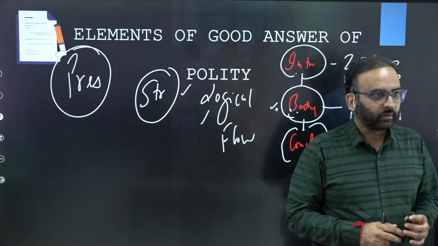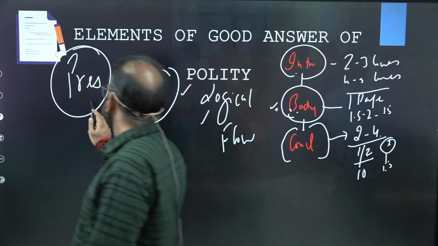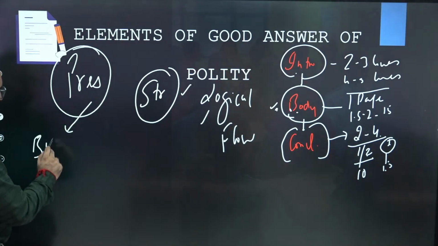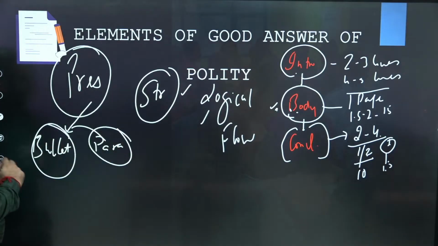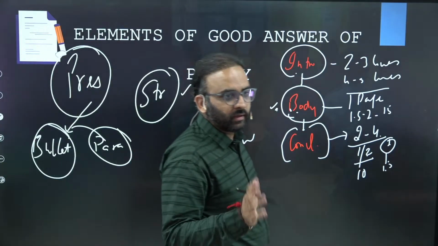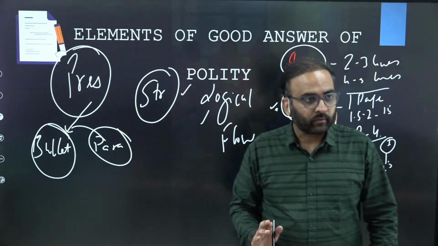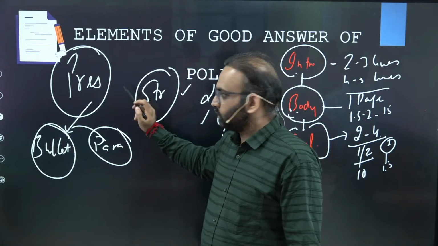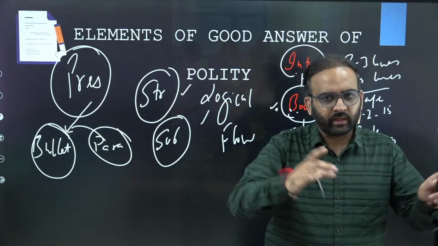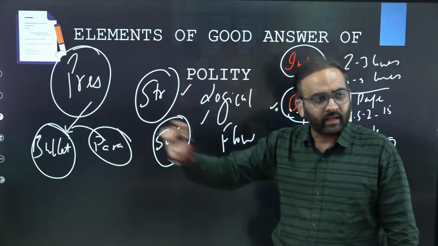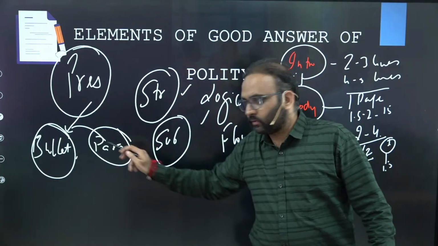Third is presentation, right? So there are 2 ways to write a good answer. One is bullet format, second is paragraph format. And students get confused which format to follow. You can follow any format, bullet format or paragraph format. But you need to make sure that you provide subheadings as per the sub parts of the question. Like if you have been asked issues, then provide the heading as issues, or if you have been asked significance, provide the subheading significance. Then write either in bullet or in paragraph format.